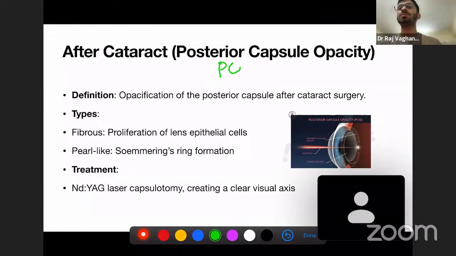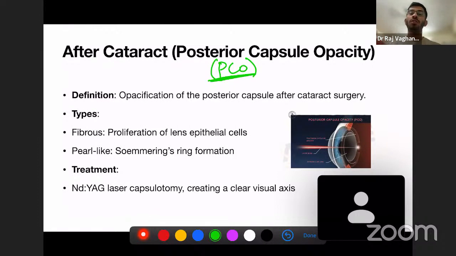Now, what is after cataract or posterior capsular opacity? In short, it is known as PCO, or posterior capsular opacity. It is opacification of the posterior capsule after cataract surgery. After cataract surgery, you implant a new IOL, that is an intraocular lens. And the new intraocular lens is prone to develop posterior capsular opacity.